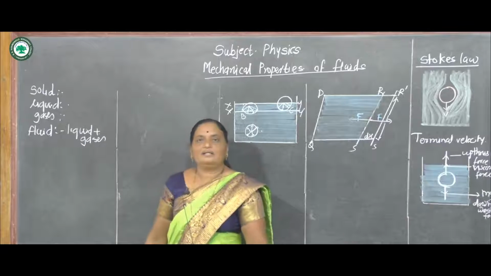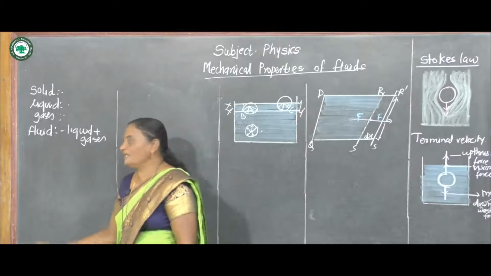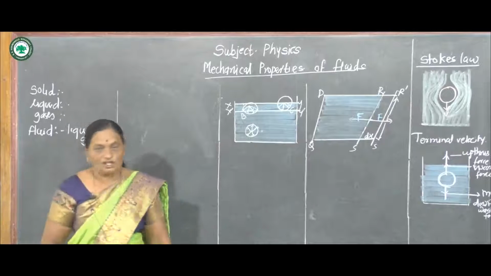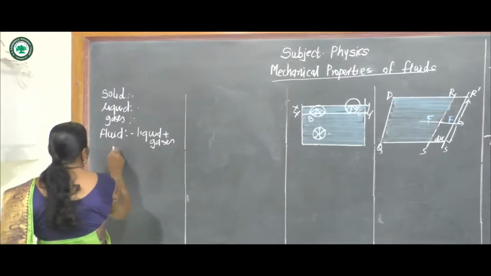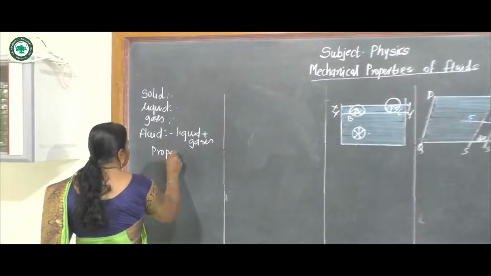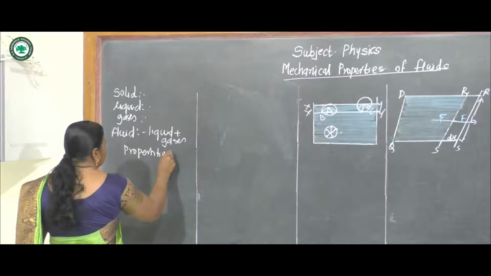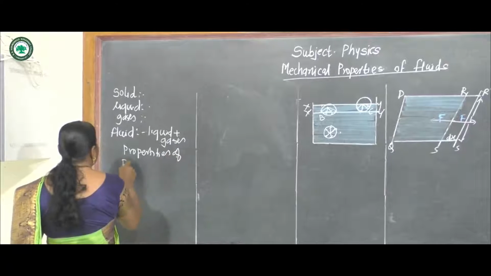Now, there are various properties of an ideal fluid.